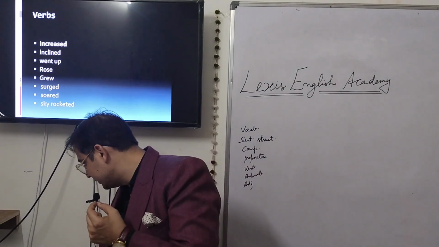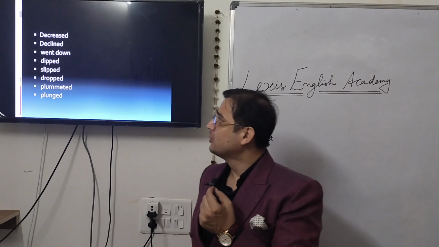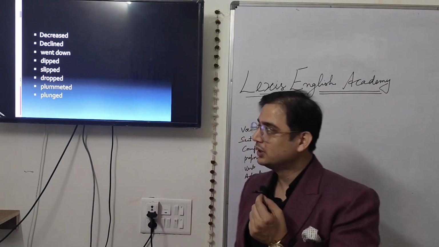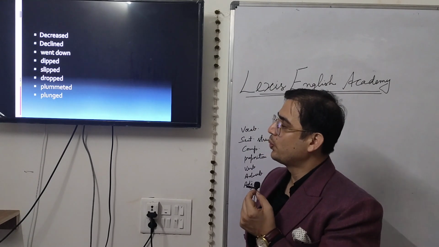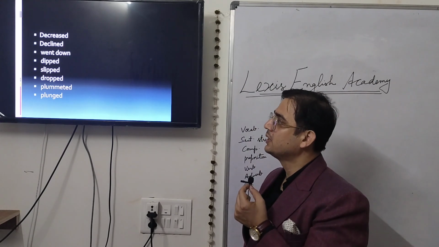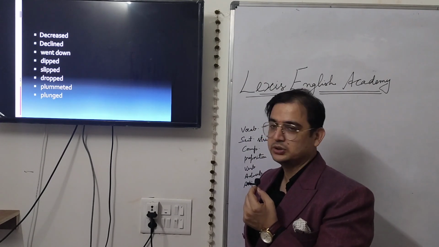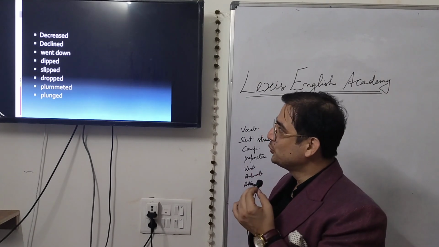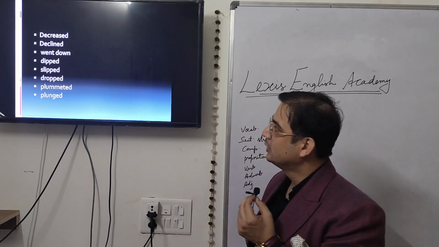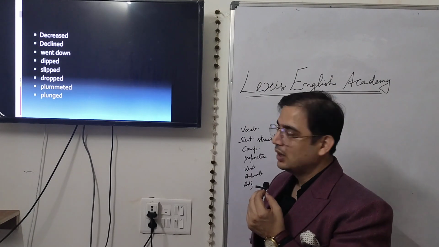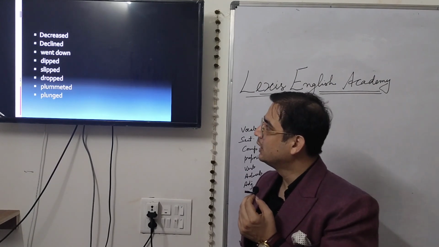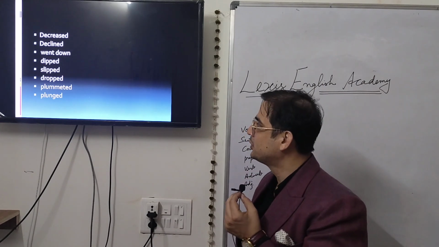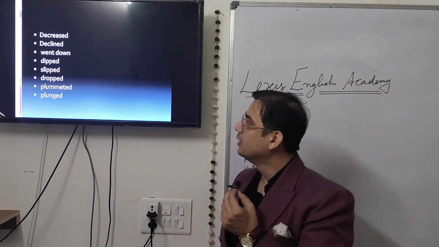Now I'll move further. Some words which describe decrease: declined, went down, dipped, slipped, dropped, plummeted, plunged. And you should also practice how to use them. The sales of car declined. The population went down. The sales figure dipped in the year 2010. The number of deaths due to cancer slipped to 1 lakh.